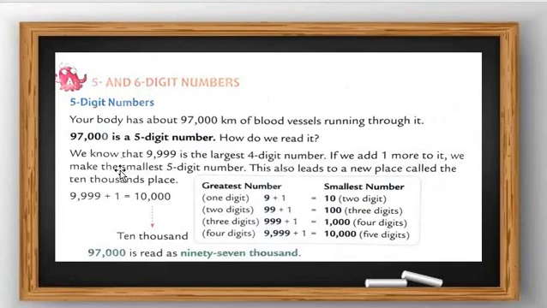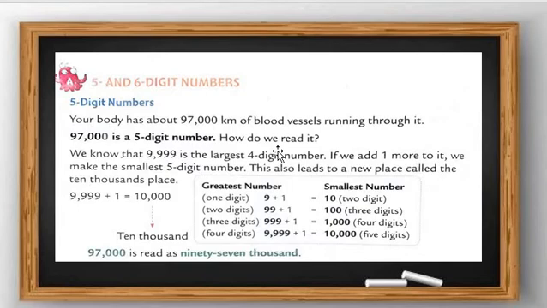So now first of all we are going to learn 5 digit numbers. Your body has about 97,000 kilometers of blood vessels. I already taught all these things, but now we do the revision because your FA1 exam will come in a few days. So again we revise both chapters. Got my point, all students?